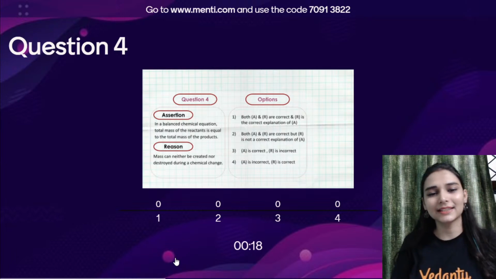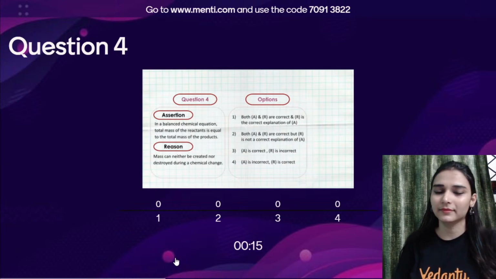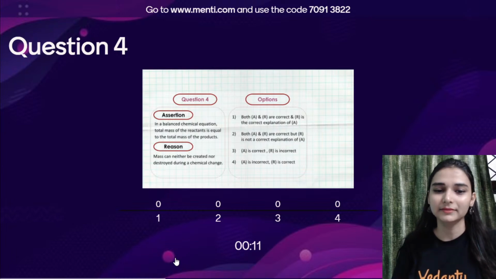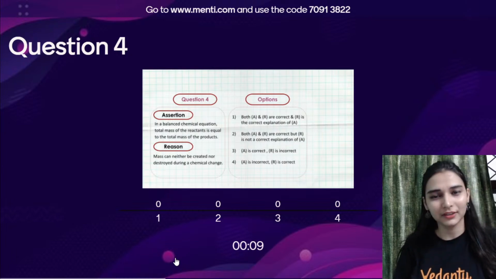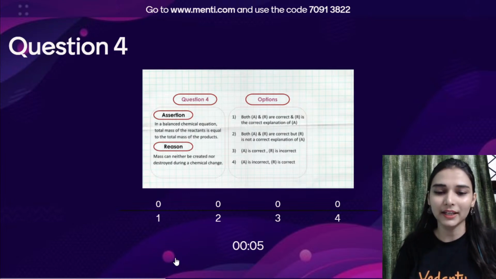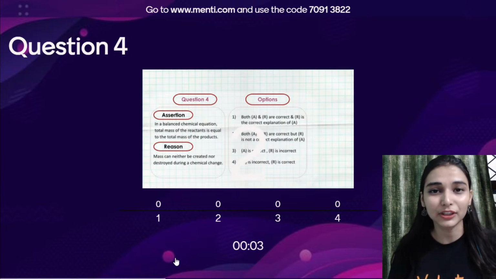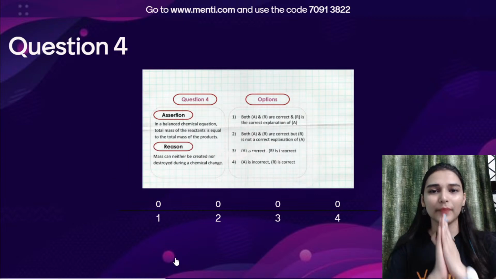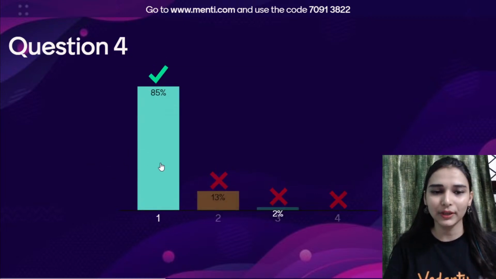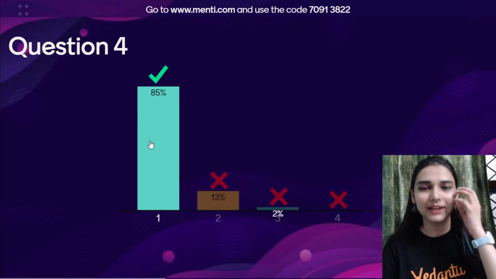In a balanced chemical equation, total mass of the reactants is equal to total mass of the products, because mass cannot be created nor destroyed. And balancing का भी practice करो, right? So I've shared one trick for the balancing with you. Try to balance from the metals first, then non-metals, then oxygen, then hydrogen. Okay, I have made a short on that, so you can practice from there also.